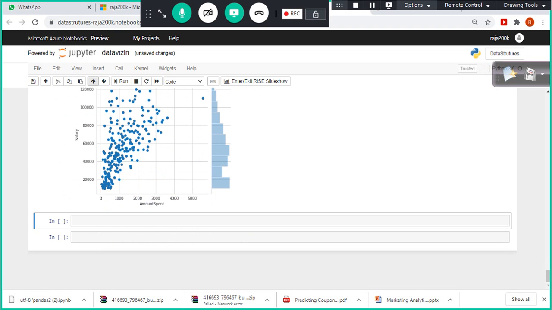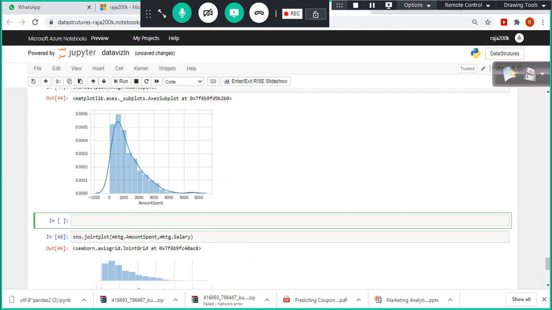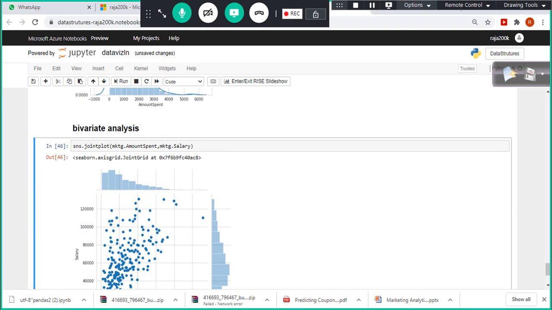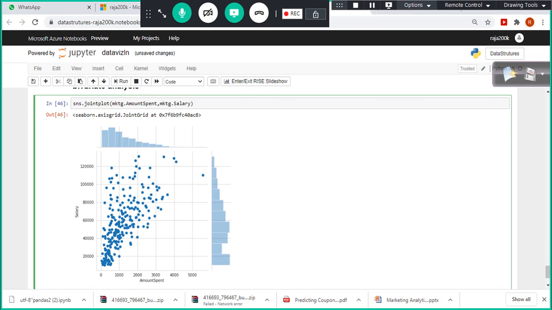You can use scatter plot also separately. So univariate analysis, and bivariate analysis. This is bivariate analysis. But in the case of using joint plot, you can plot two histograms in one go. In addition to the histogram, you can plot scatter plot also. Three charts: one is scatter plot, two histograms. We are able to plot it in one chart, right?